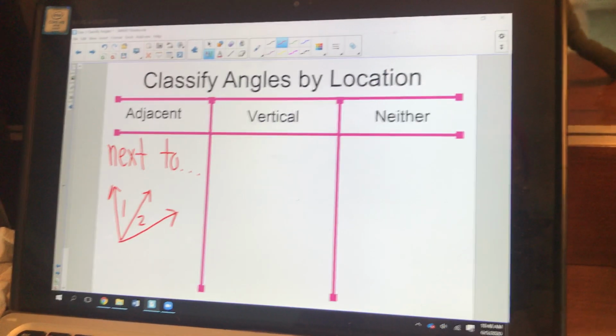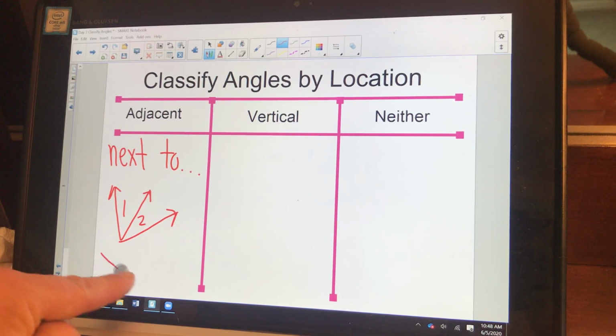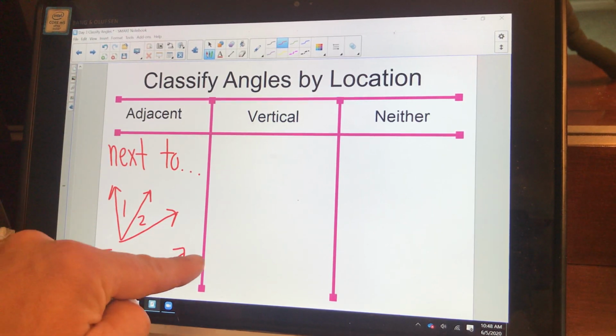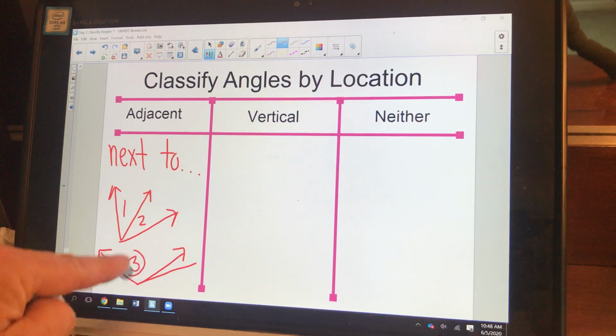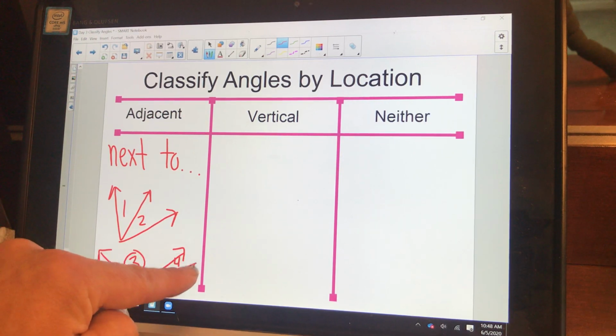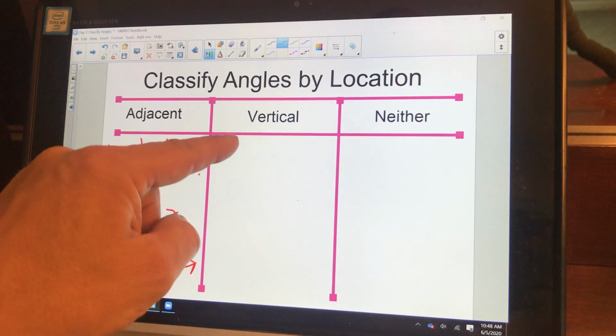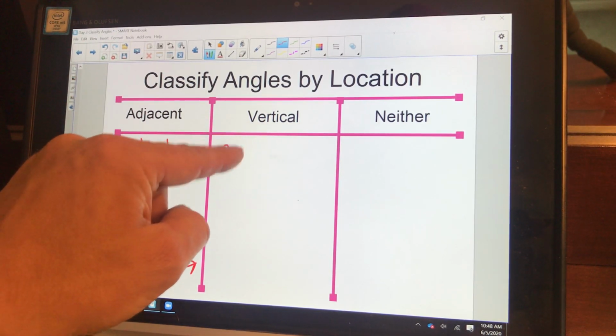I don't care how big they are. One could be really big and one could be really small. I don't care how big they are, but because they're next to each other, I can say that they are adjacent. Vertical angles are across from each other.